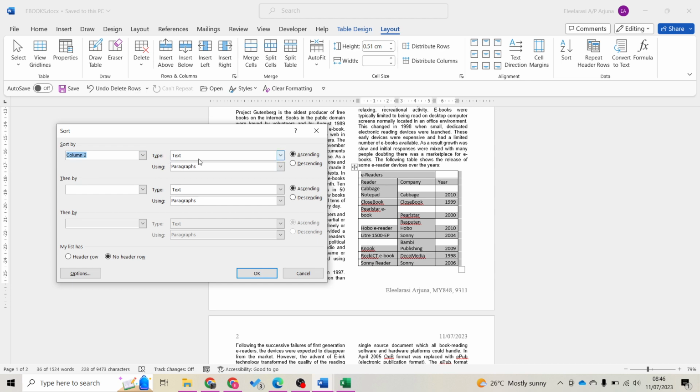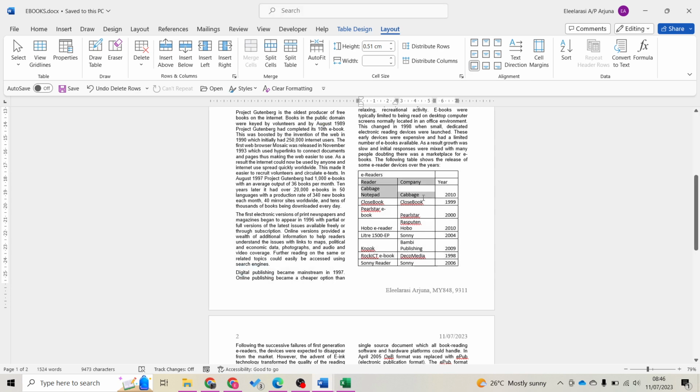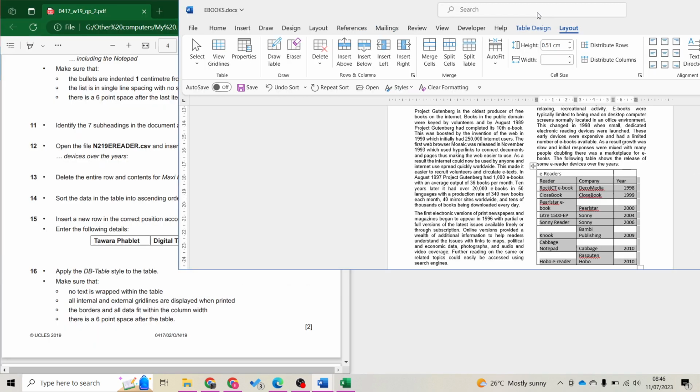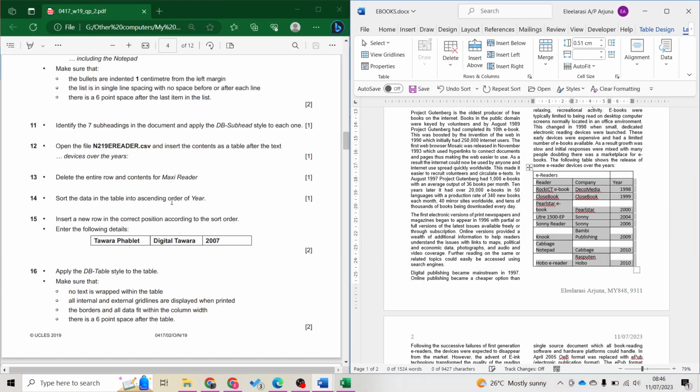Or what you can do is you just highlight from here, sort, and then you choose by the third column, which is here, and it will detect that it's a number in ascending order. I think press OK. Let me double confirm, is it ascending? Yep, done.